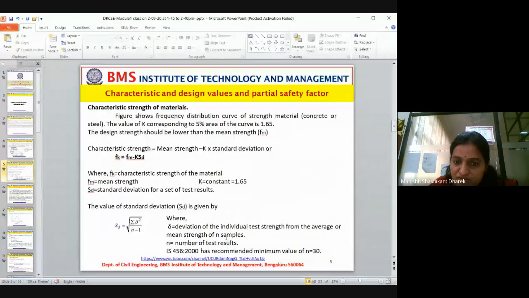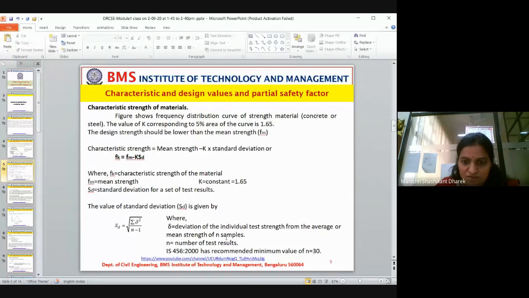Now, characteristic strength of material. The figure shows the frequency distribution curve, the same thing that I've explained. The strength of the material may be concrete or it may be steel. The value of K corresponds to 5% area of the curve, which is 1.65. The design strength should be lower than the mean strength.